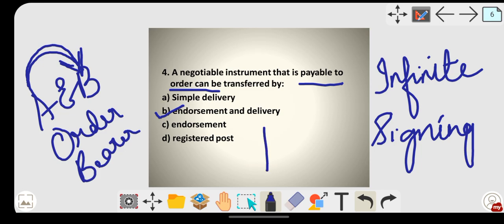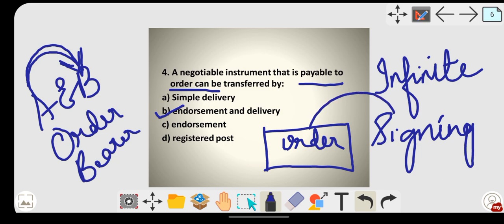Suppose this promissory note, or any bill of exchange or check, is given as pay to the order. At that time this particular negotiable instrument can be transferred by what? Endorsement. Endorsement means signing and delivery. You have to sign and then you have to deliver.